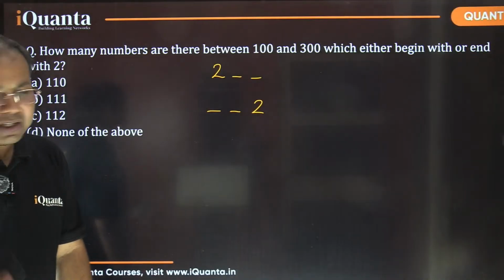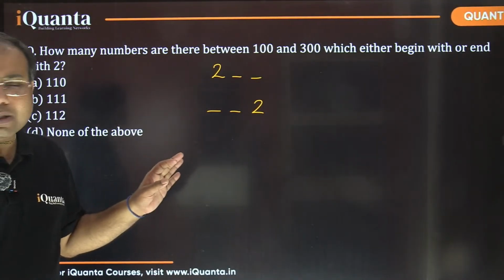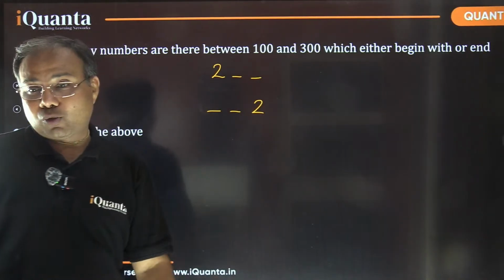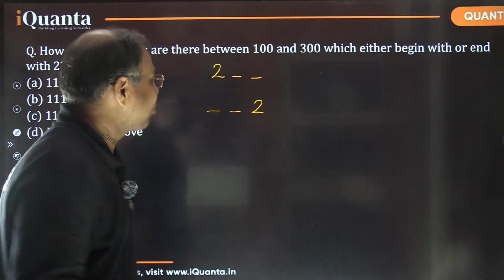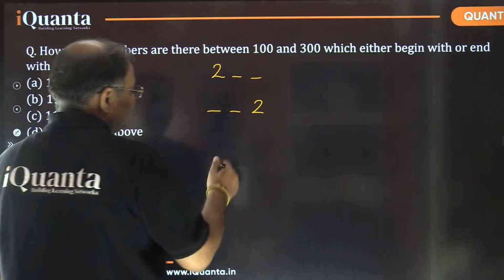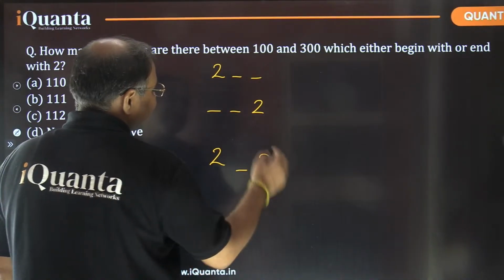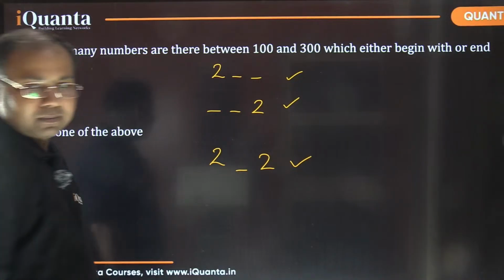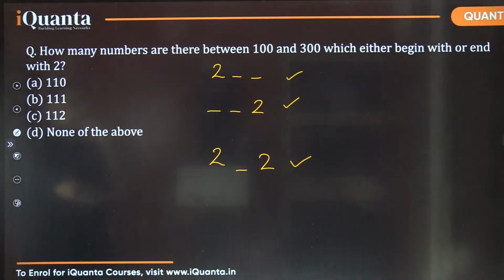Now my question is that in this case, are we also going to consider those numbers which start and end both with 2? Should we consider those numbers or not? So answer is yes, we also need to consider those numbers. So we'll be considering those numbers as well which start and end with 2. But of course, no number can be repeated. So you have to count all these numbers. So again, a counting question, try to answer.